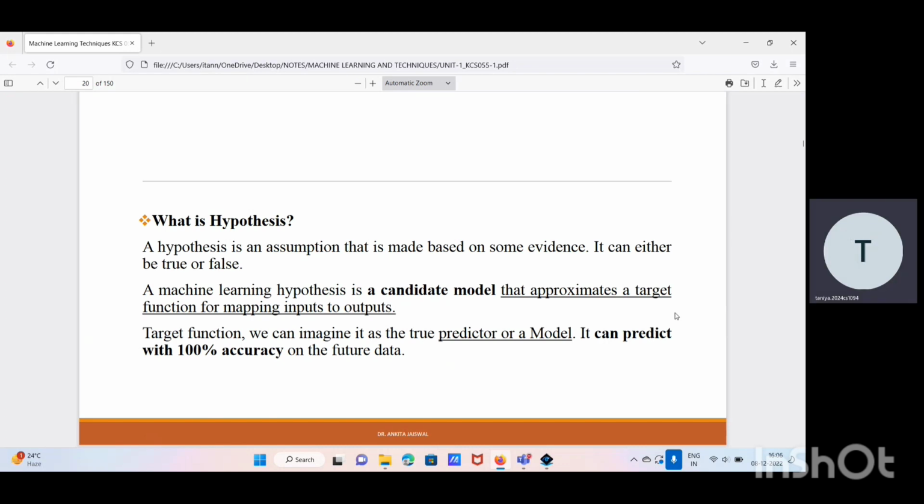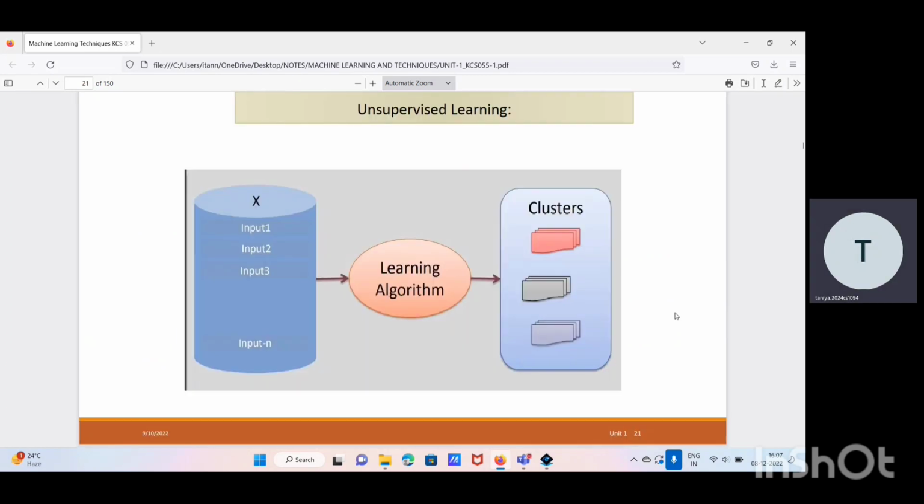So there comes a term which is known as hypothesis. A hypothesis is an assumption that is made based on some evidence. It can either be true or false. In terms of machine learning, it is a candidate model that approximates a target function for mapping inputs to outputs. Now, the second type of machine learning is unsupervised learning.